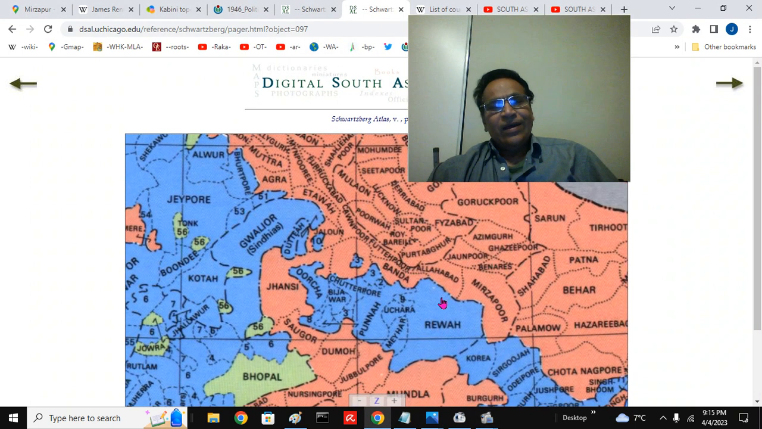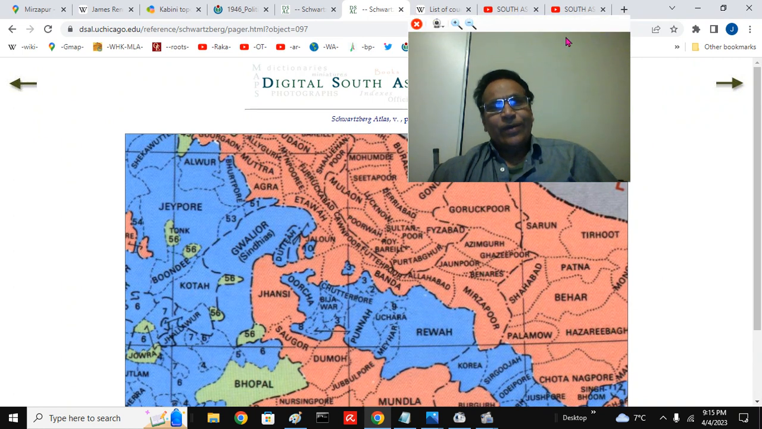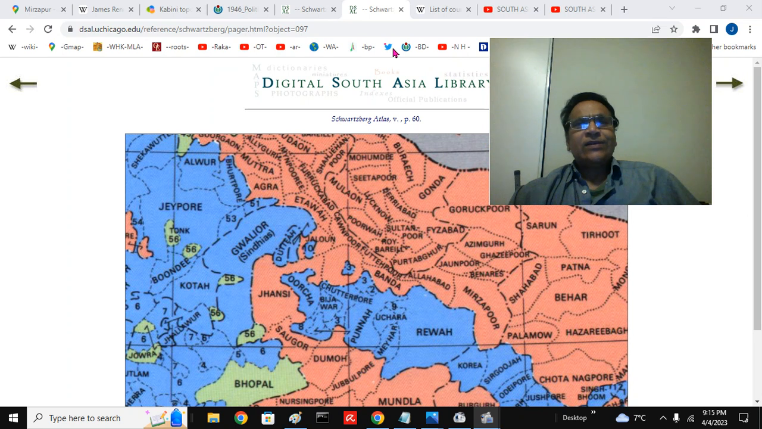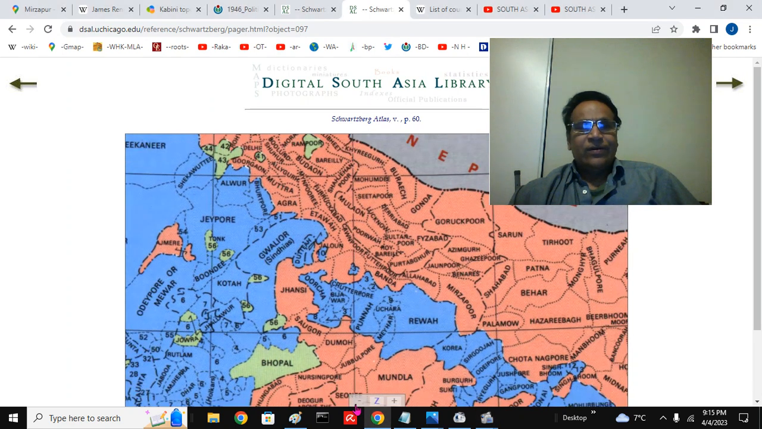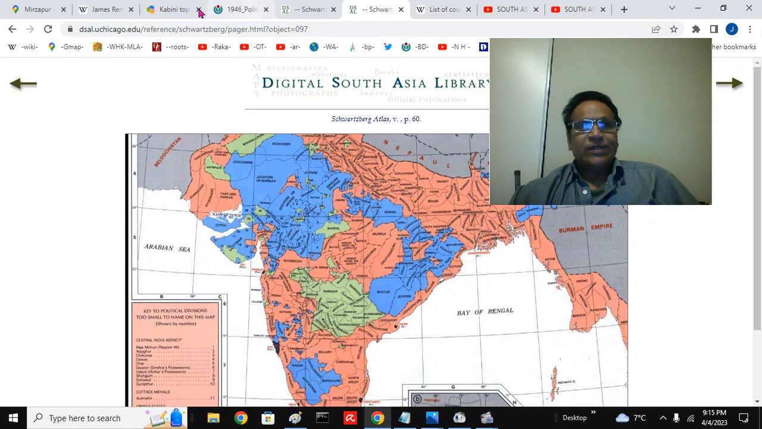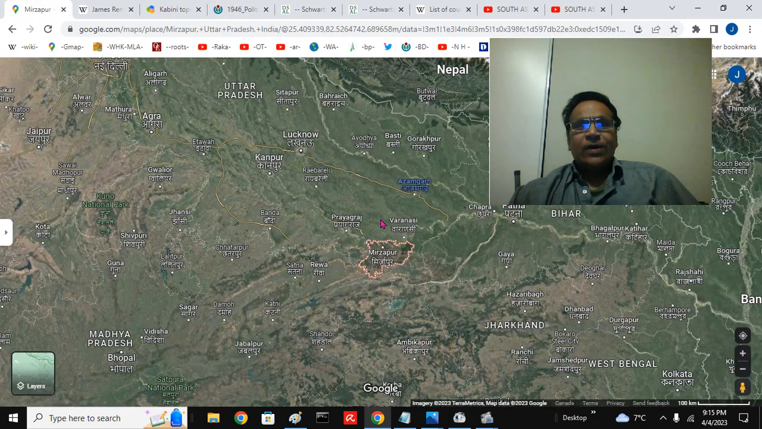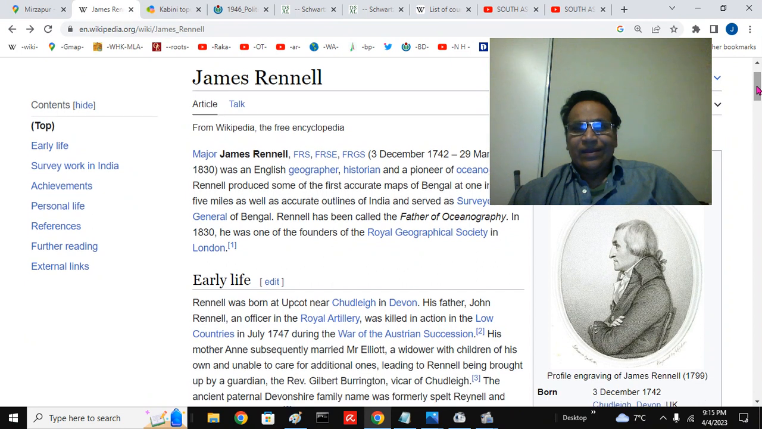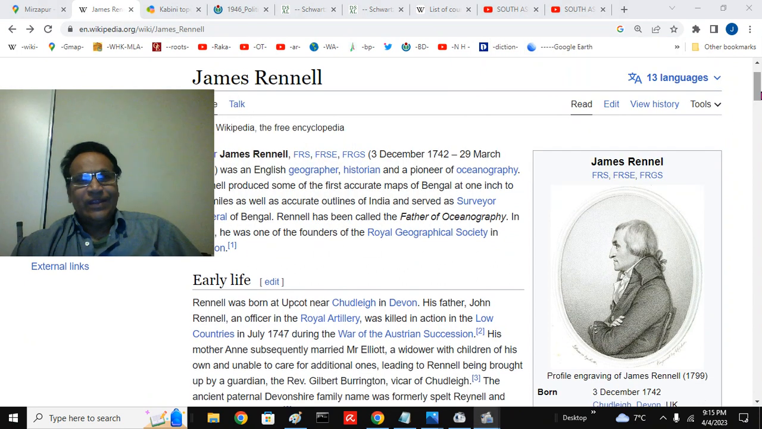So this is again the Schwarzberg Atlas. You can see the Jhansi district, and this is Jalaun district, Hamirpur district, and Banda district. How does this pan out? I will zoom out, and you can see the United Provinces here, the Bengal Presidency, the Bombay Presidency, and the Madras Presidency there. And here, just this is the panhandle, the Jhansi Lalitpur region, and James Rennell here, the father of Indian geography, employed by the East India Company Bahadur.